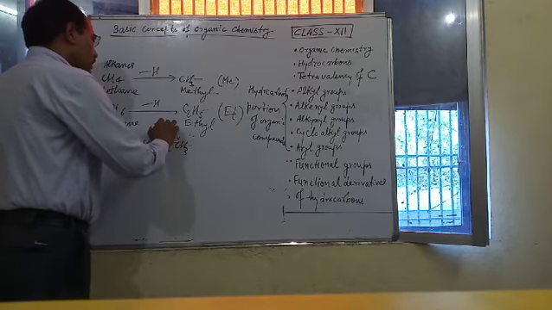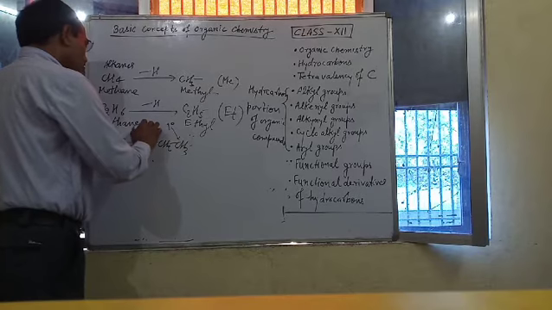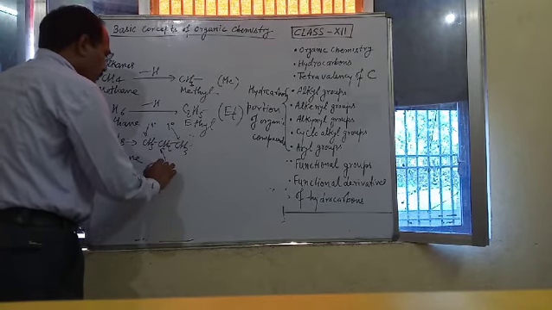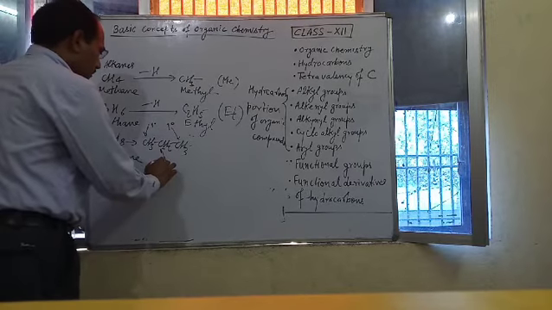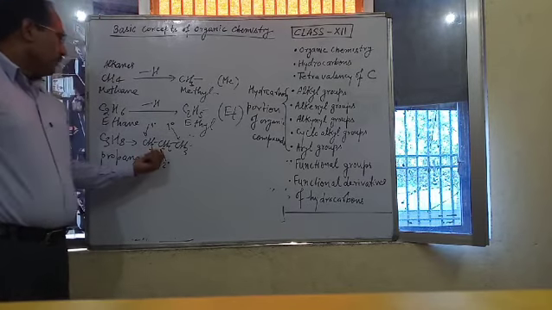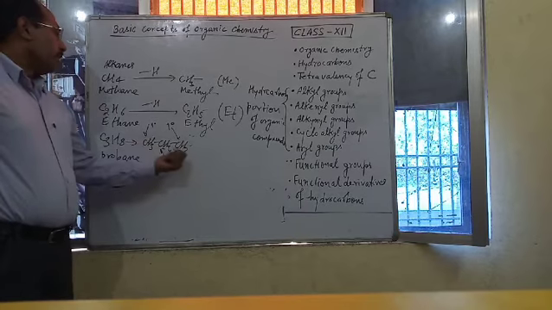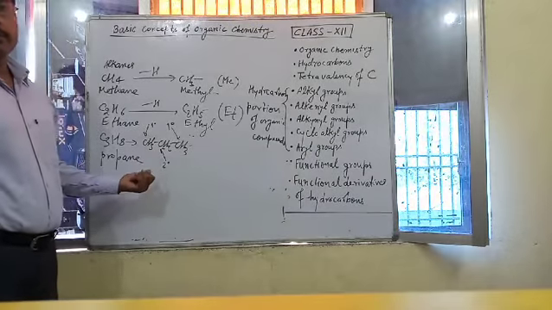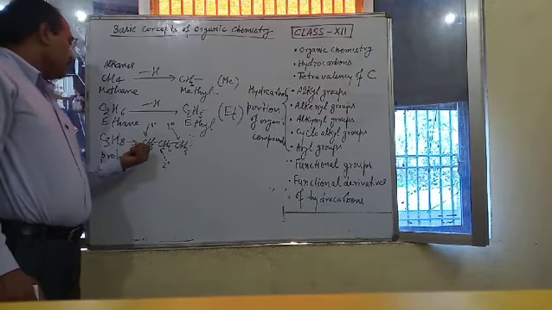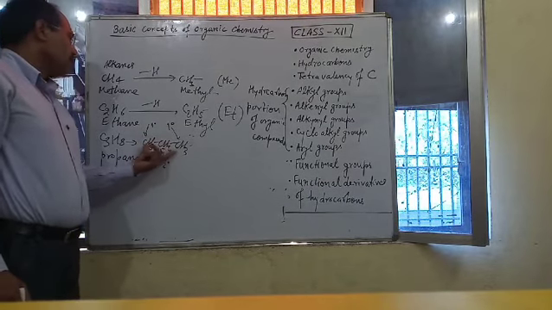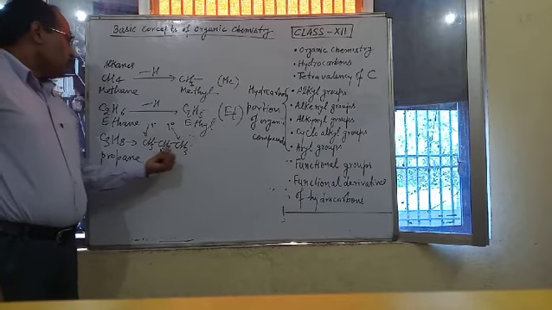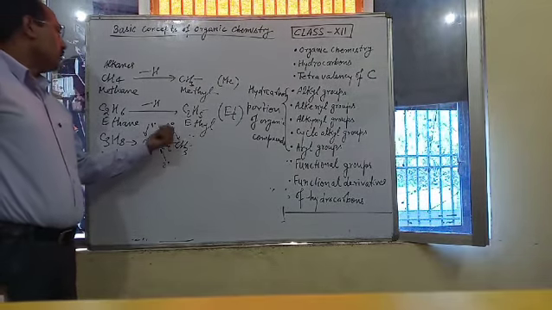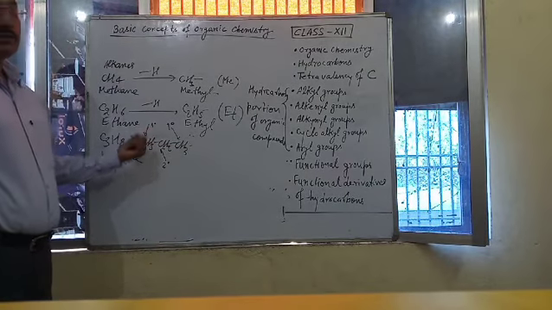End carbons are known as 1 degree carbon, and the middle carbon is known as 2 degree carbon, because this carbon is attached to two other carbon atoms. So this is called 2 degree or secondary carbon, and the end carbons are attached to only one other carbon atom, so they are primary carbon atoms.